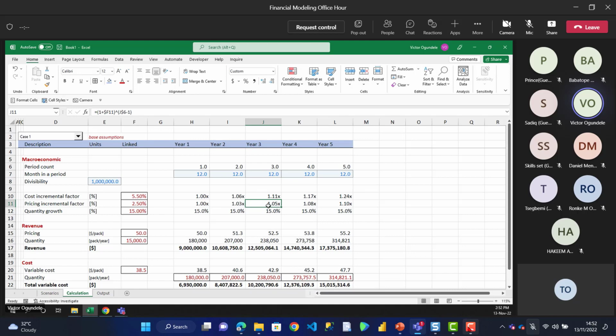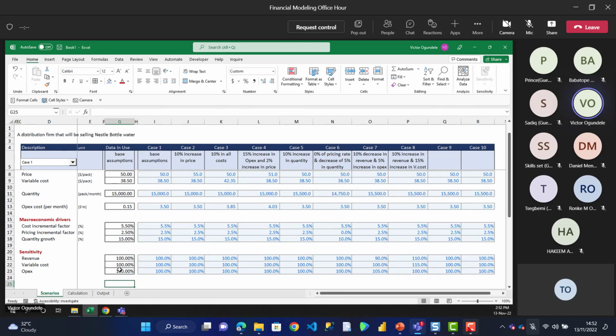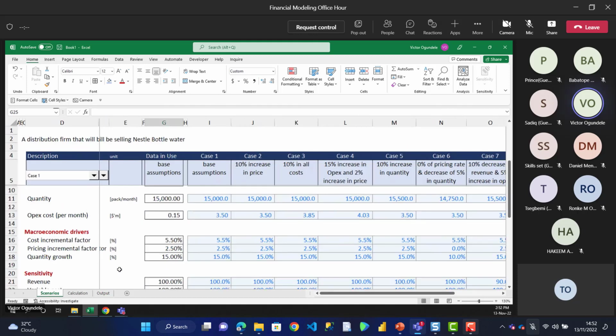But here you have inflation increasing and the whole thing, and that's where good management comes into play. So for this one, I'm just going to leave it like that. Now for this scenario, for the sensitivity, type equal to. So what you can do is, we can even name it. We can use our naming range.